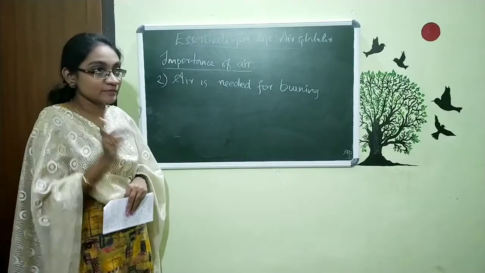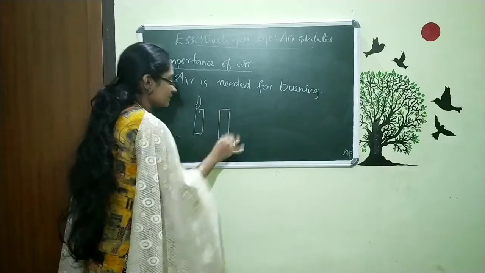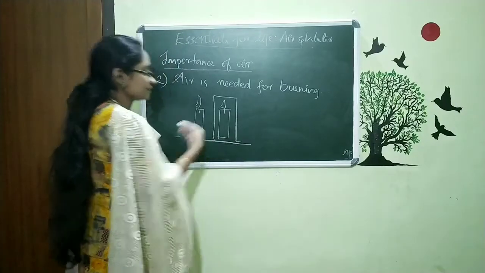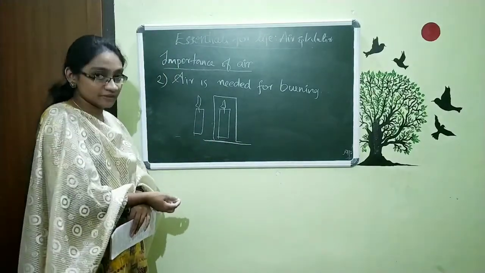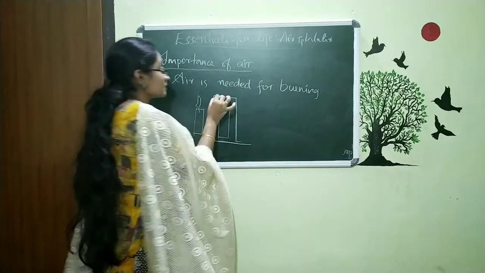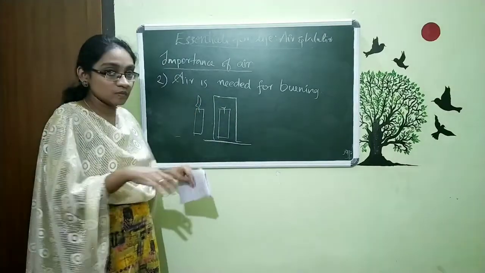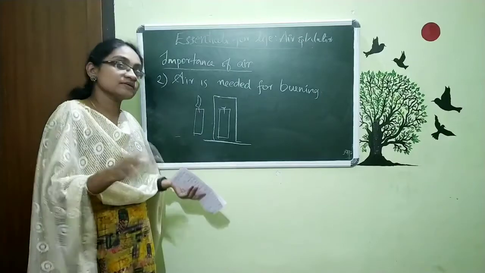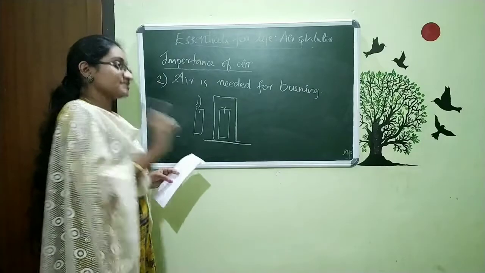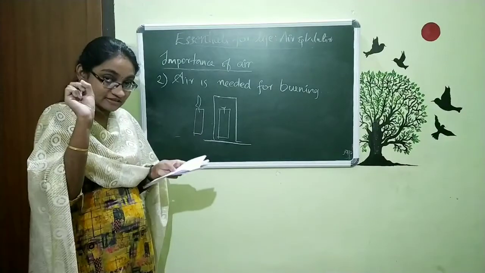We already mentioned the activity using the candle in the last class. We take two candles, take one inverted glass and put it on this. What happens? First it will burn and after some time it will go off. And why? The reason is this. Within this glass the oxygen is completely burned out and now no oxygen is left, and so the fire will go off. So we can say air is needed for burning. That is very important. If there is no oxygen, nothing will burn.